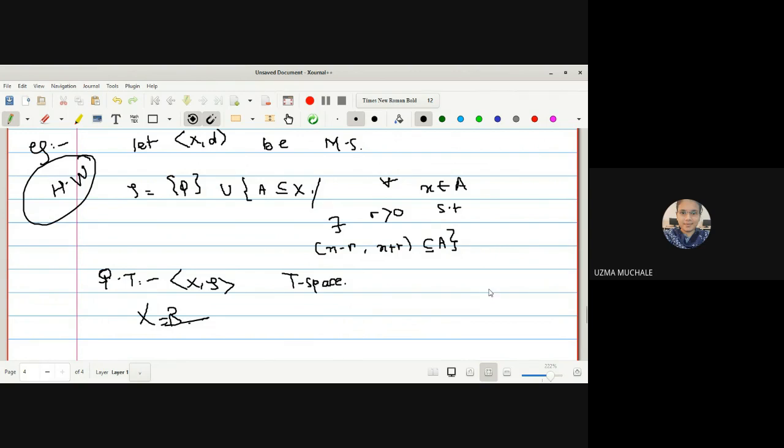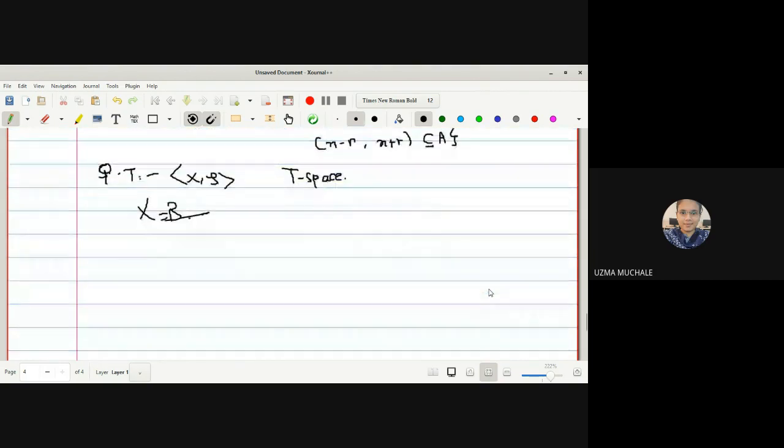That's why I told you that you have to remember all the metric space theorems, examples, their definitions, as well as the definitions of the real line also. This topology is a metric topology, and the real line with it is called a usual topological space.